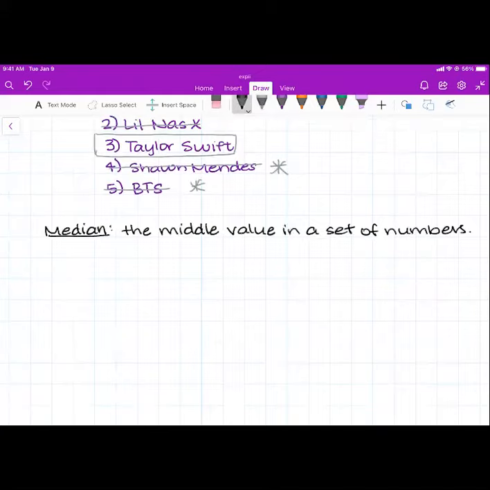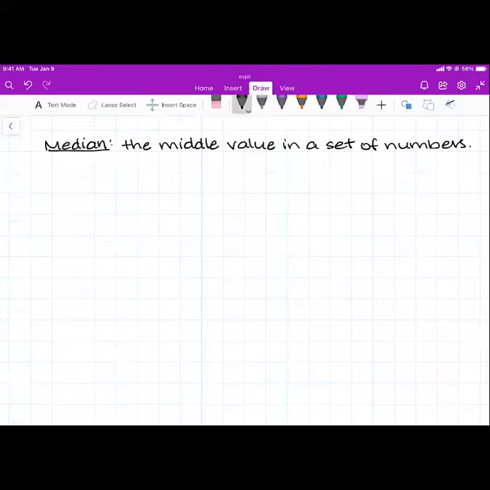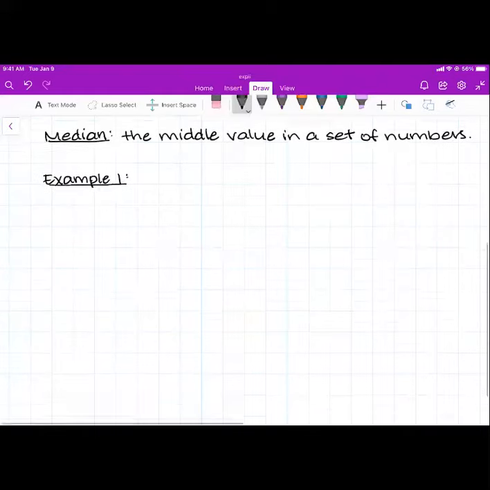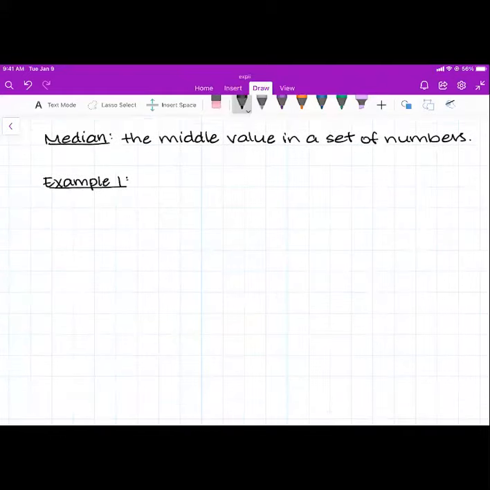So let's look at an example. Let's look at this data set. Example 1. I'm going to write out just a random set of numbers. Let's do 5, 4, 3, 6, 7, 8, 9, 16, and 11. So we've got this data set of random values.